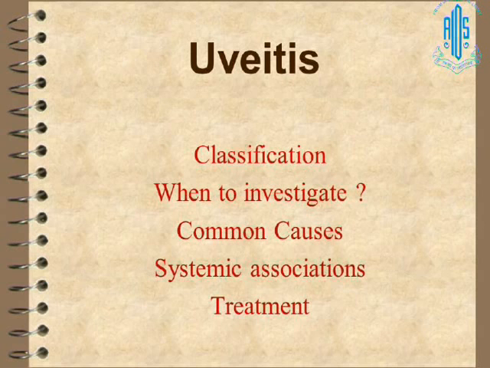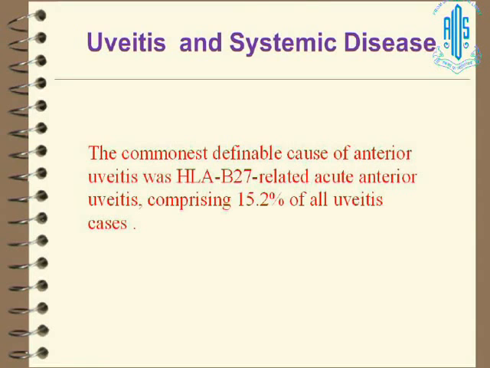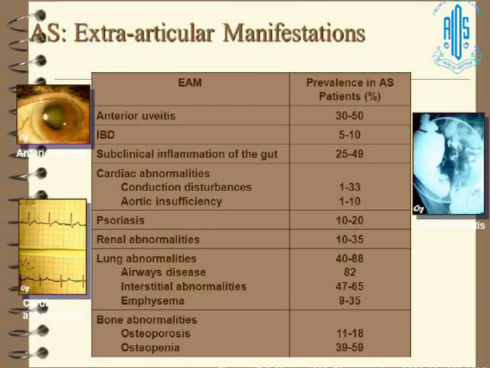So basically, it is a synergistic treatment between a uveitis specialist and a rheumatologist. But definitely the majority of patients are being referred by an eye specialist to a rheumatologist. This we have already done. So the most common definable cause we come across for anterior uveitis is HLA-B27 related acute anterior uveitis, which normally comprises roughly 15.2% of all uveitis cases. And as you can see, ankylosing spondylitis, which is now very commonly seen by us, 30 to 50% of patients with ankylosing spondylitis can have anterior uveitis as one of the very common extra-articular manifestations.